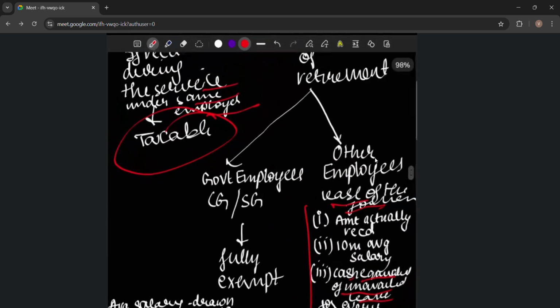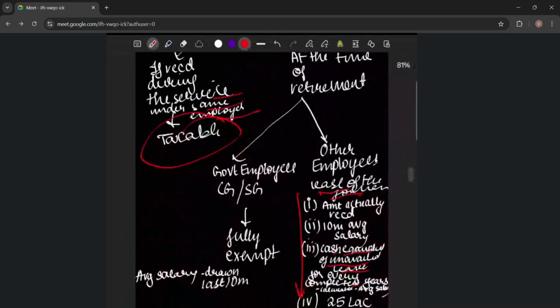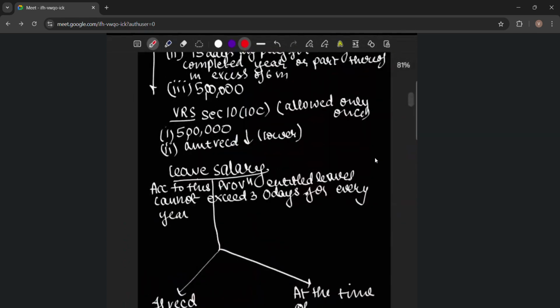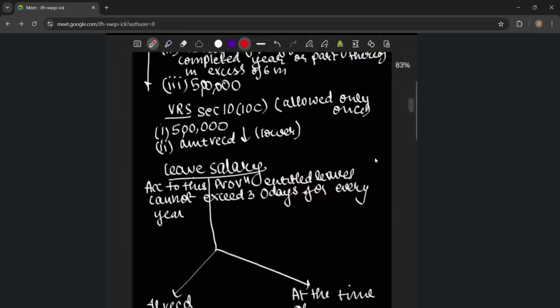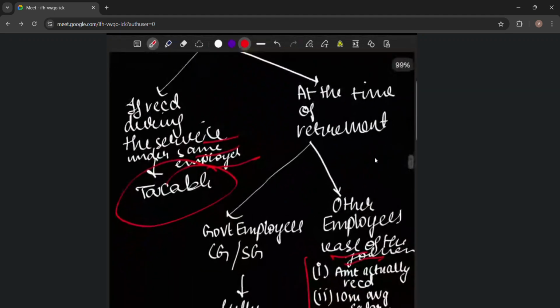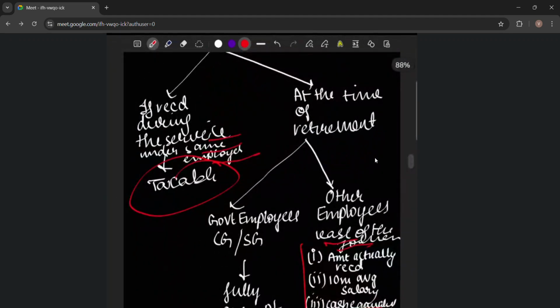Earlier we have seen that in the case of retrenchment compensation, there was completed years or part in excess of 6 months, but here it is only completed years. So if in the question it is given 20 years 8 months, we will take only 20.